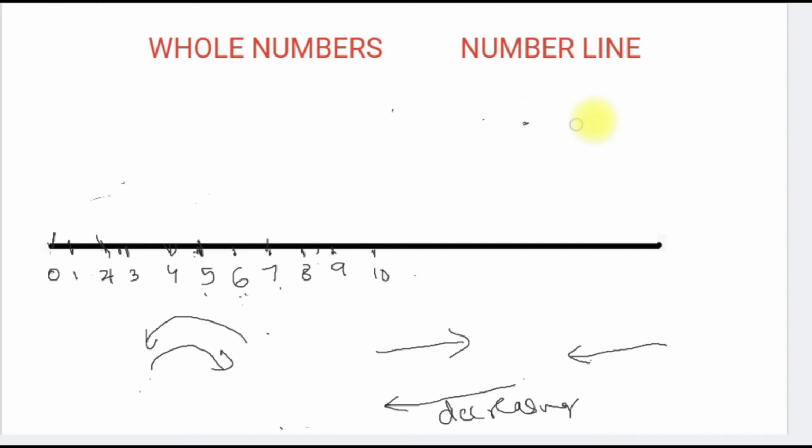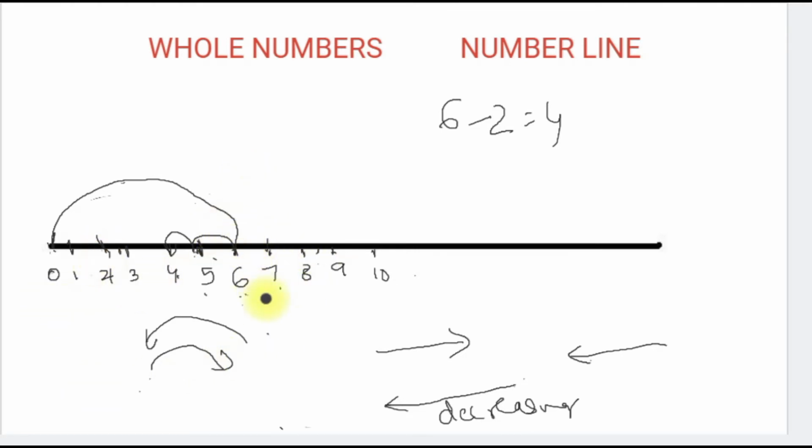We'll further discuss the properties of whole numbers in this video, right? Let us see one more example. If we have to subtract 6 minus 2 on a number line, how will we do it? First, we will reach 6. Now, subtract 2. Two steps back: 1 and 2. It's a very easy and fun activity. So, we reach 4, right? So, it is very easy to do addition and subtraction of whole numbers on the number line.